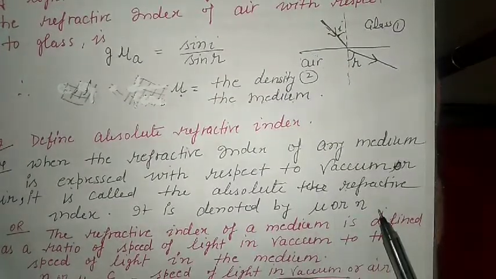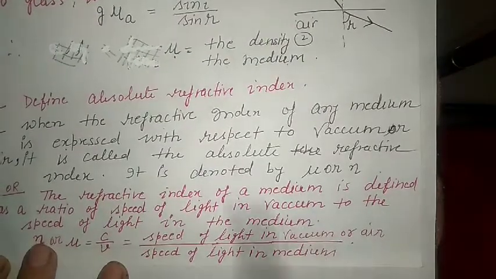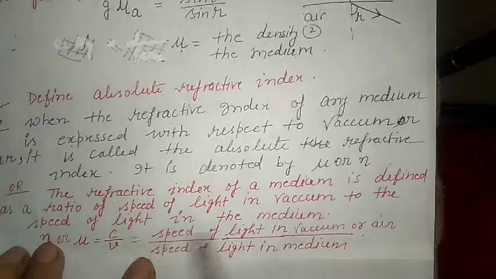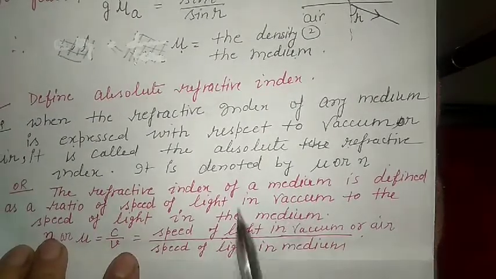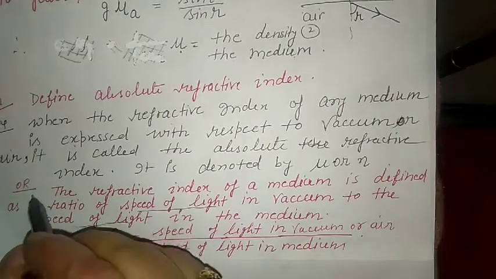It is denoted by mu or n. Or the refractive index of a medium is defined as the ratio of the speed of light in vacuum to the speed of light in the medium. This is with respect to the speed of light. So we can learn this also.